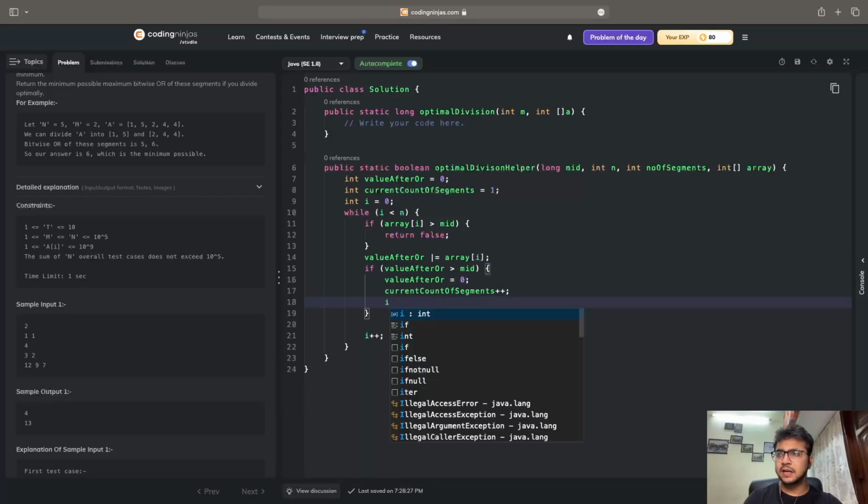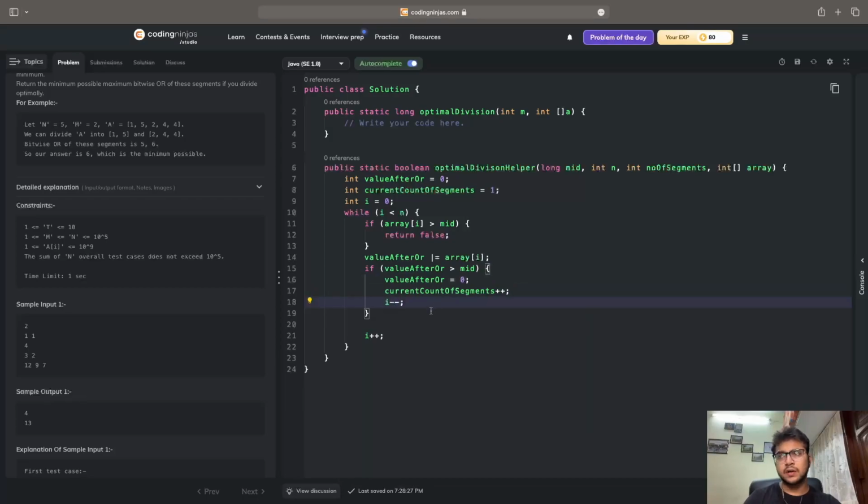And lastly, because it was increased here, it should rerun the loop on the same index one more time.